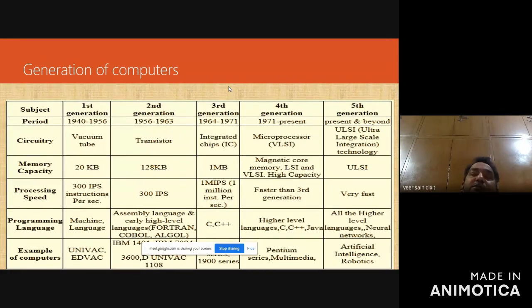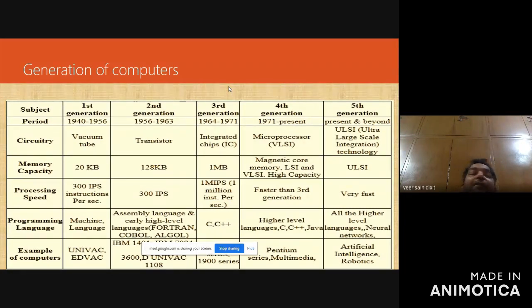It executes every instruction in milliseconds. What I am telling is that the human brain is an example of a non-deterministic computer which executes every instruction in milliseconds.